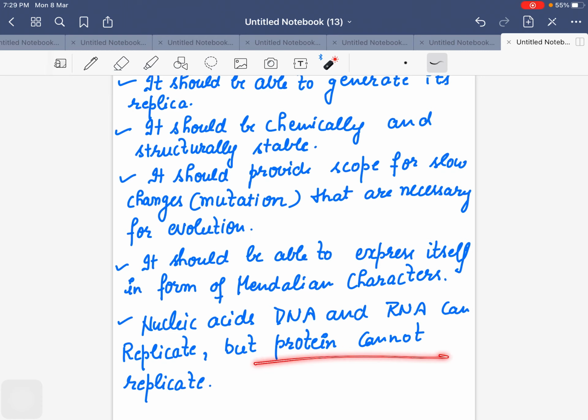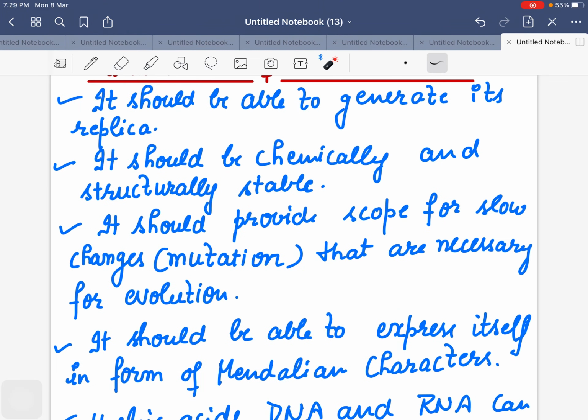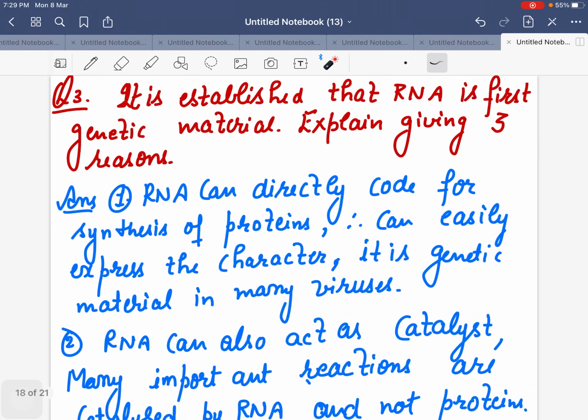They can replicate. So one point which does not allow the protein to act as a genetic material is that protein cannot replicate. One point which does not allow the RNA to be the genetic material is that it is not structurally stable.